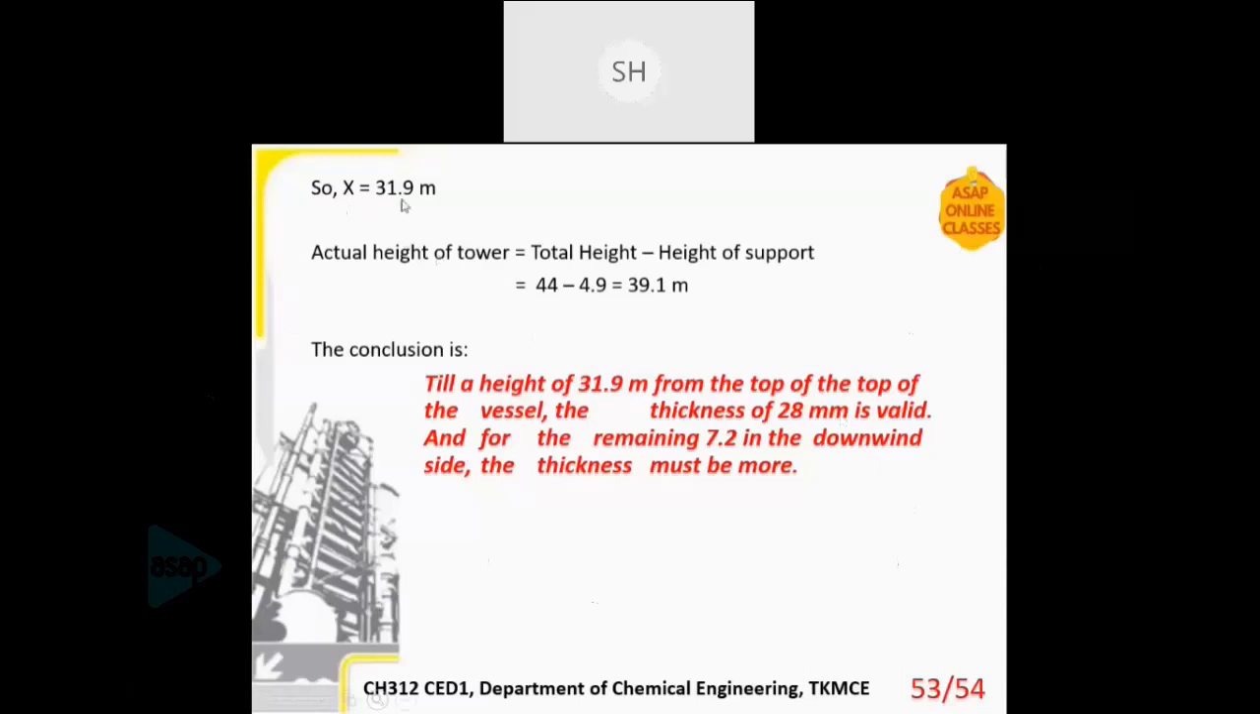So we got an X value of 31.9. The total tower height is 39.1. So till 31.9 from the top, the thickness of 28 millimeter is valid, and after that you have to increase the thickness. So that is the conclusion from our design. And as I mentioned, if you are getting X greater than the total height, meaning you have to recalculate the entire thing with another standard thickness value.